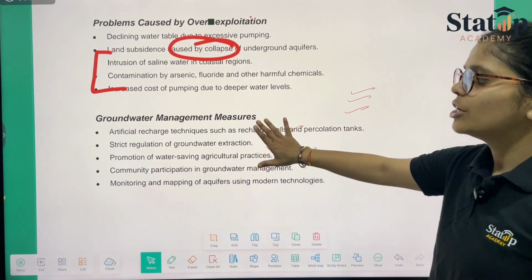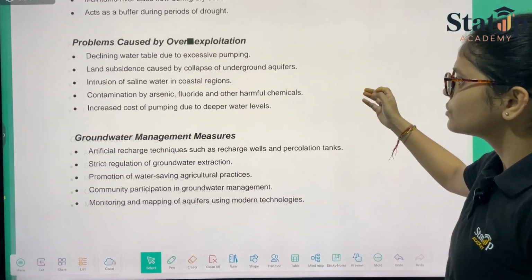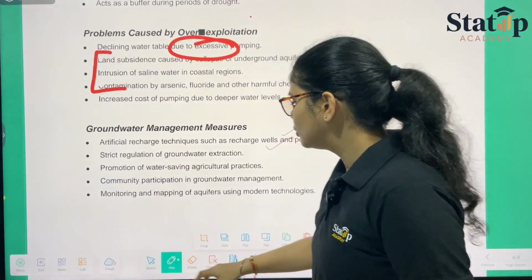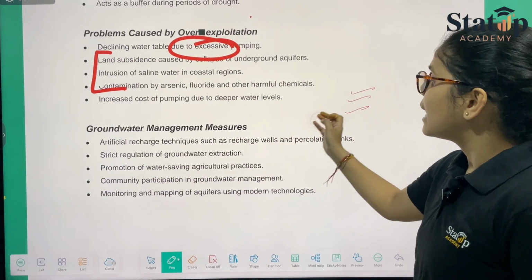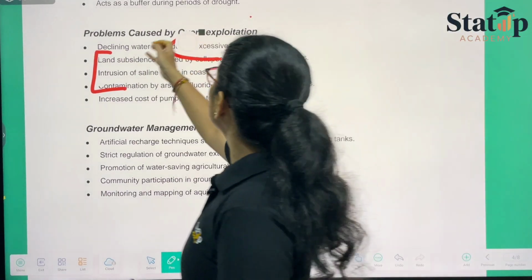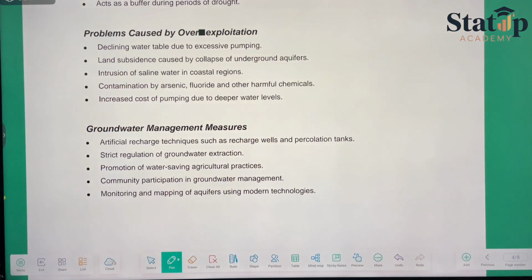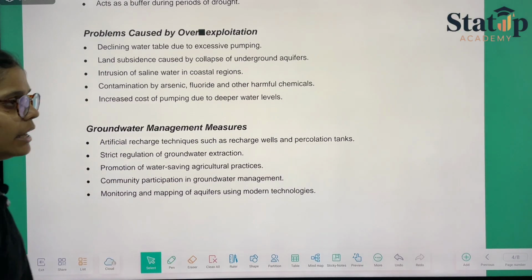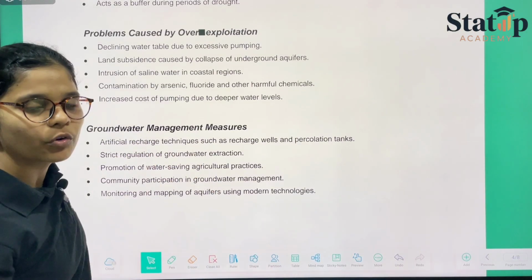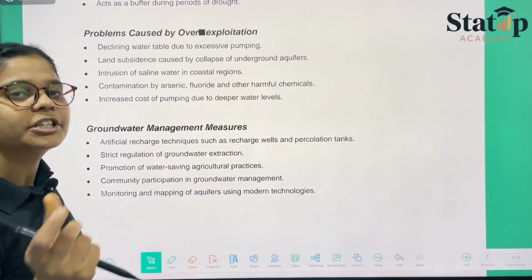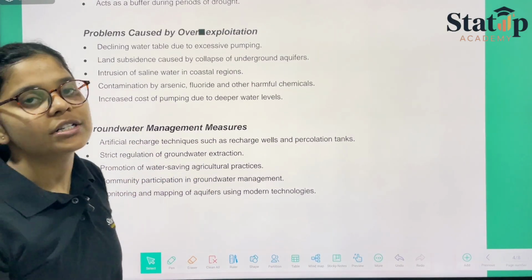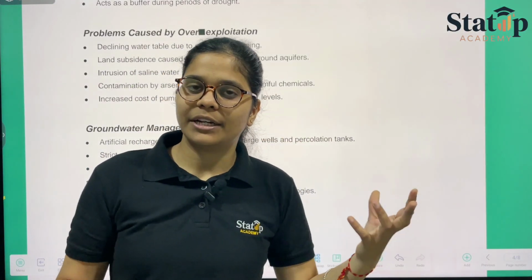So underground management, how it is important. This is one of the major things that you need to learn. What are they saying? That artificial recharge techniques must be adopted, and once these recharge techniques are adopted, percolation tanks could also be adopted. Then we have the strict regulation of groundwater extraction. Like people cannot extract groundwater at every point of time. There should be certain protocols for extracting because the groundwater level has to be maintained.